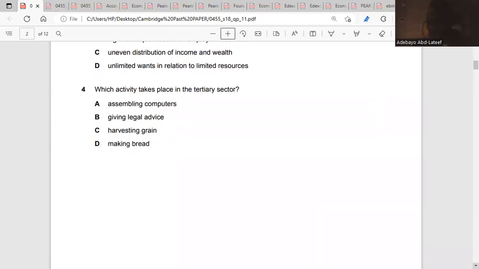Question 4. Which activity takes place in the tertiary sector? When we talk about the tertiary sector, we're talking about the service sector. Assembling computers is part of the secondary sector. Giving legal service, legal advice, is the tertiary sector. Harvesting grain is in the primary sector. Making bread is in the secondary sector. So the answer is B.